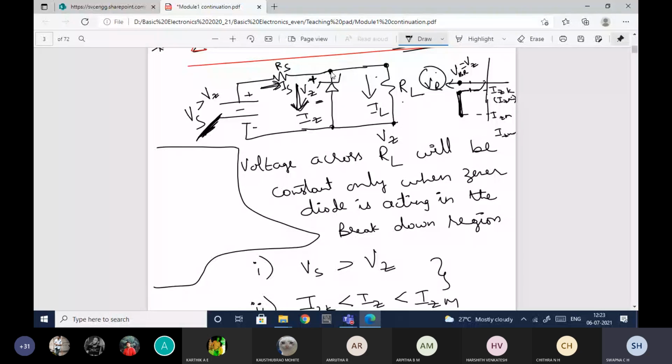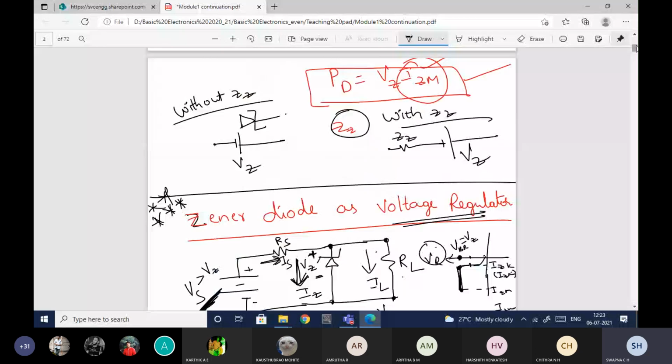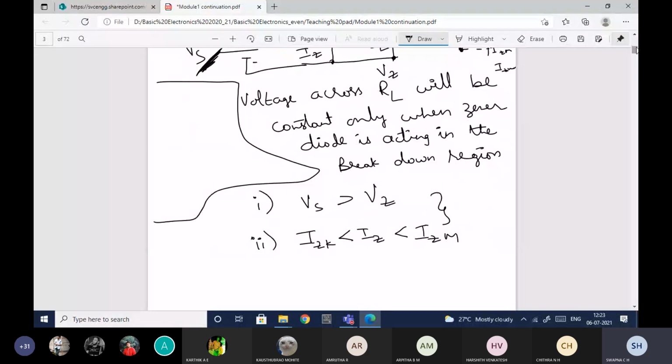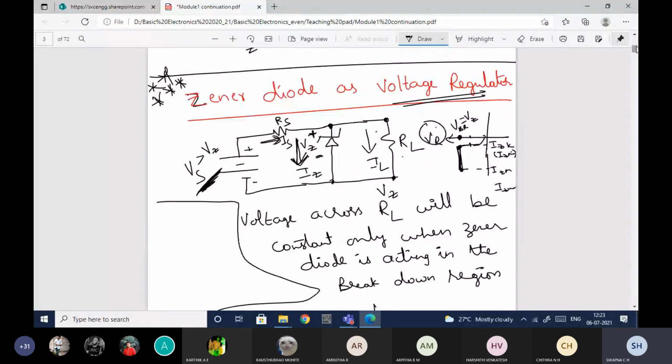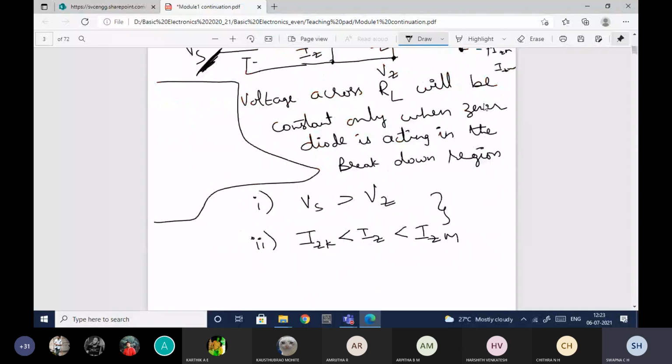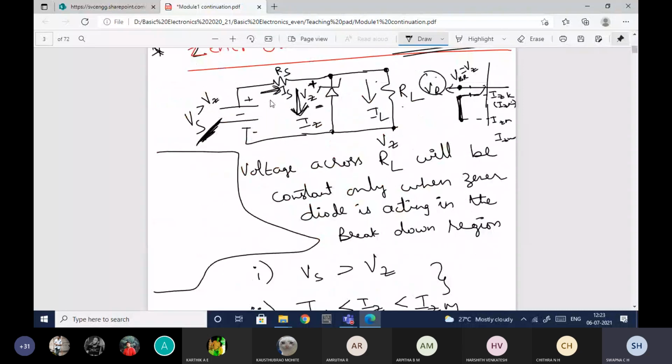Now apply KCL at this node. KCL in the sense current entering into the node is nothing but current leaving the node.